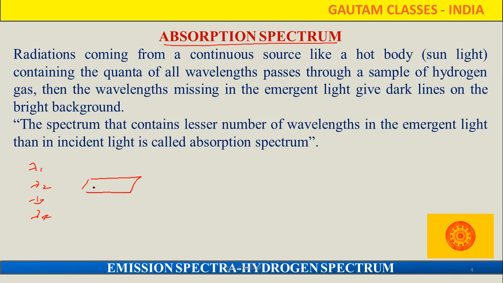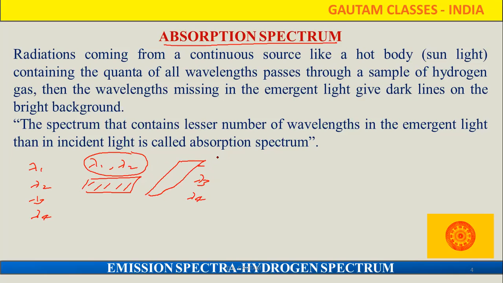There is some substance that absorbs these wavelengths. Say lambda 1 and lambda 2 are absorbed by it. Those we do not observe here. We observe only lambda 3 and lambda 4. So lambda 1 and lambda 2 will show dark lines in a bright background. This is called the absorption spectrum.